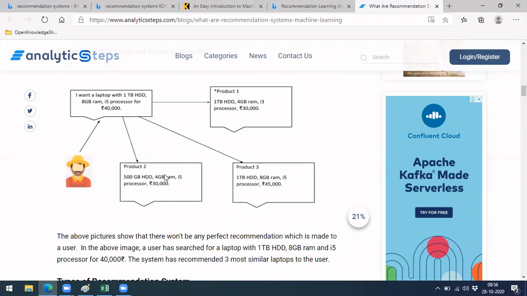So there are a few products here. What should be recommended first and what should be recommended next? Such doubts will come, because there will be so many products. If the user is not suggested a good one in the beginning, that may be an issue. Maybe he sees only the first few results and thinks there are no good products available here, and he may switch to another platform.